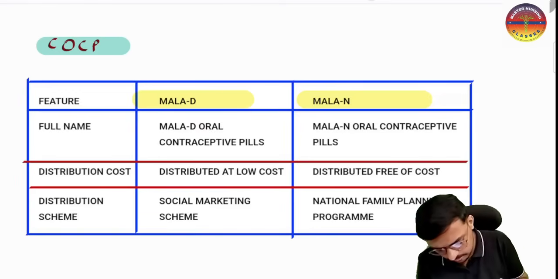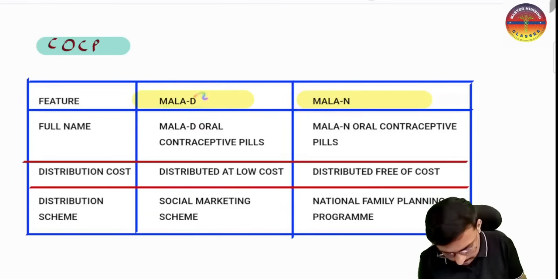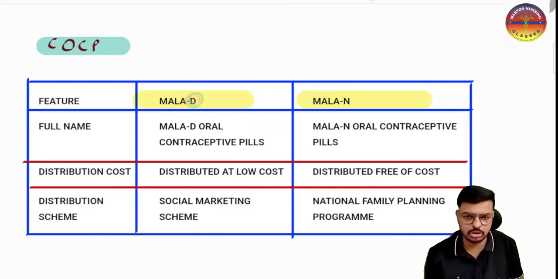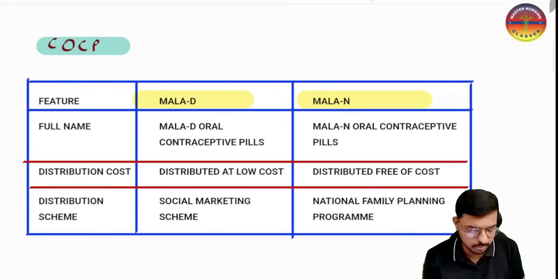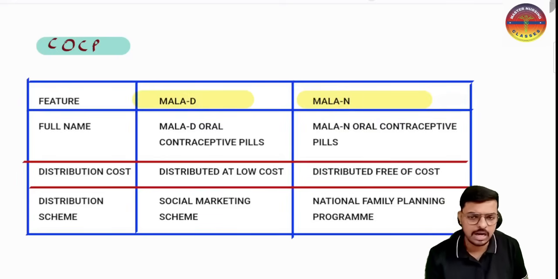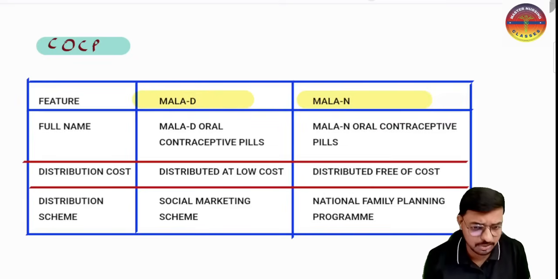In this we have two, that is Mala N and Mala D. Mala D is for distribution in medical shops, not in the government. It is distributed at low cost, about 3 rupees per packet. Mala N has no cost, it is free. Where will we get Mala D? We will get Mala D in private medical shops and private hospitals.